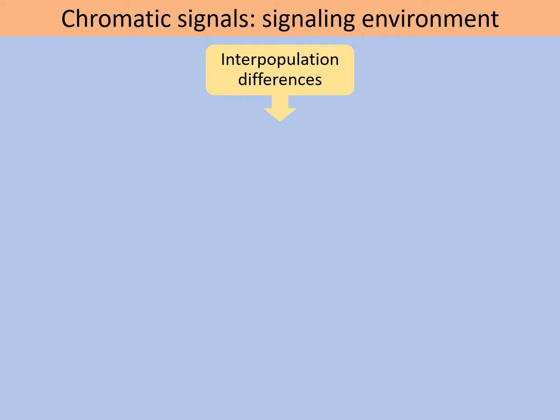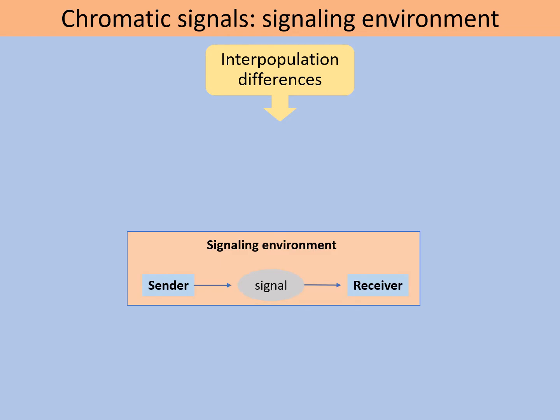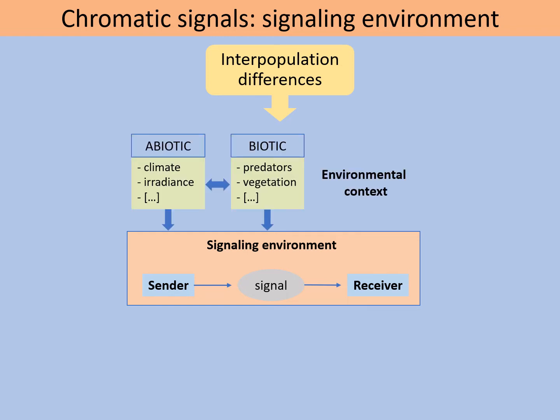Often, interpopulation differences in signal design are attributed to differences in the signaling environment, and this signaling environment is mainly affected by variation in environmental contexts, including biotic and abiotic factors, and by social context too.